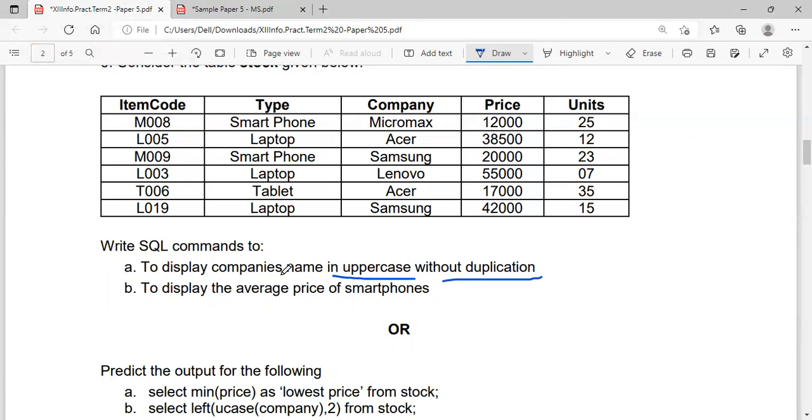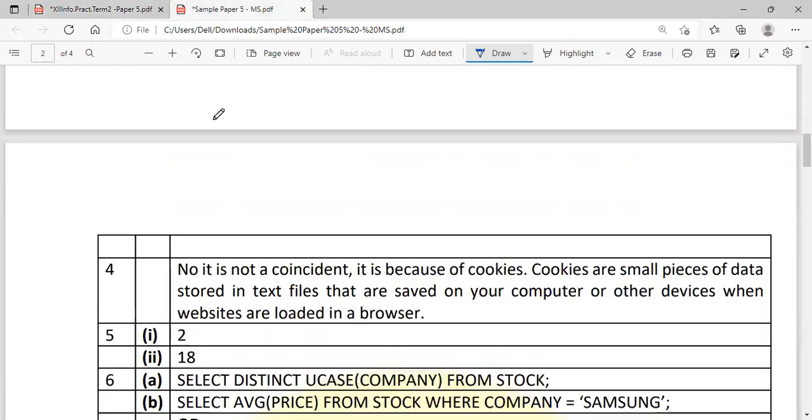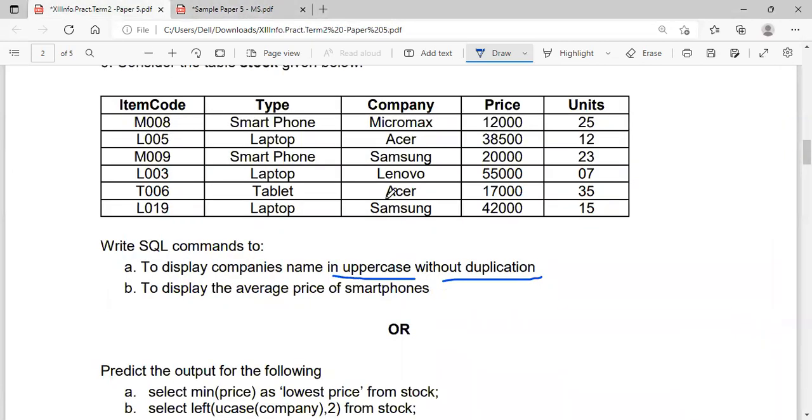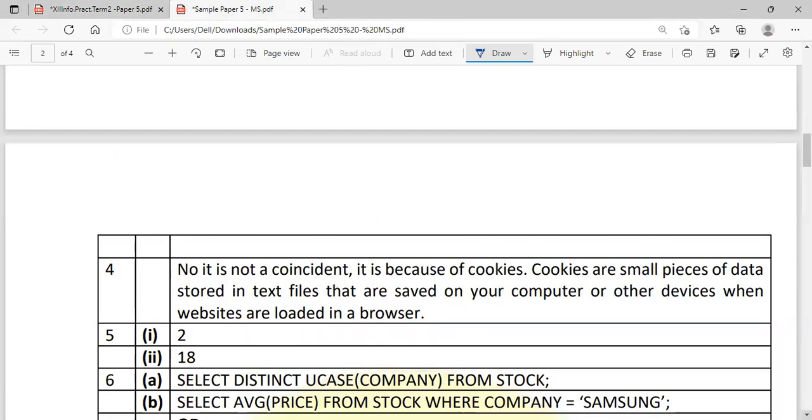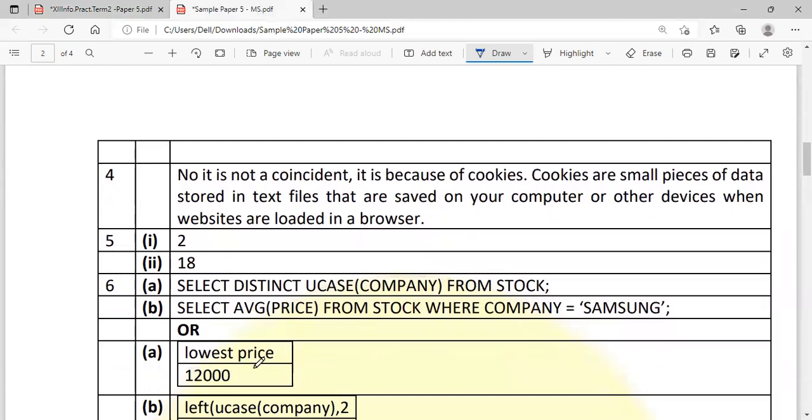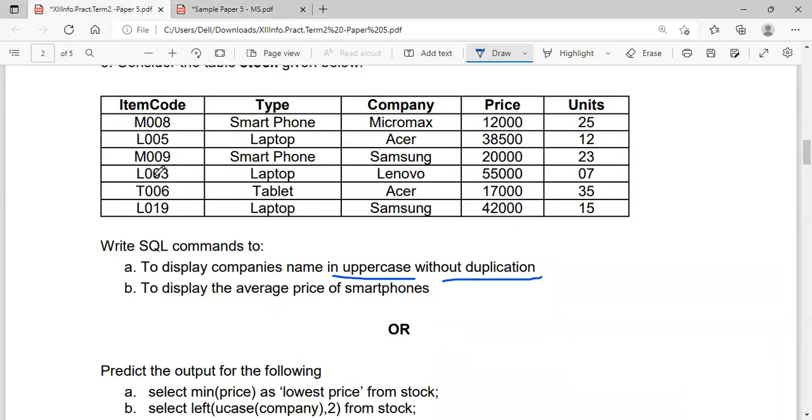Now, to display the average price of smartphones, how can I write it? Select average price from stock where company equal to Samsung. So moving to the OR part of 6.1: select min price as lowest price from stock. This is the minimum price you want to select, and the column heading should be lowest price, because an alias name is given. So lowest price will be the column heading, and the minimum price is 12,000.